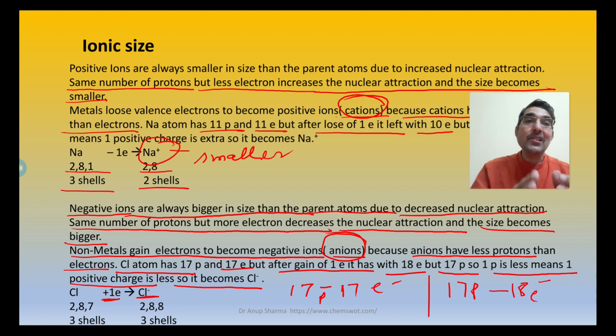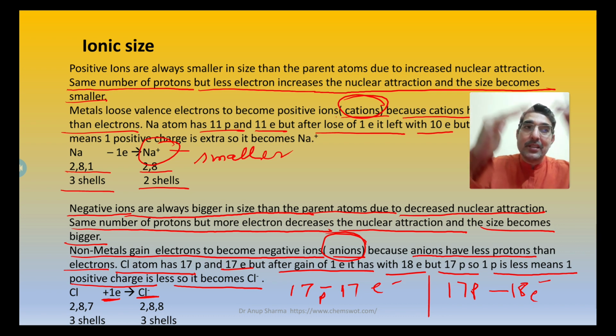So cations are smaller in size than the parent, but anions are bigger in size. The reason is the nuclear attraction. In cations nuclear attraction increases, so the outermost shell comes close, but in anions nuclear attraction decreases, so size is increasing.